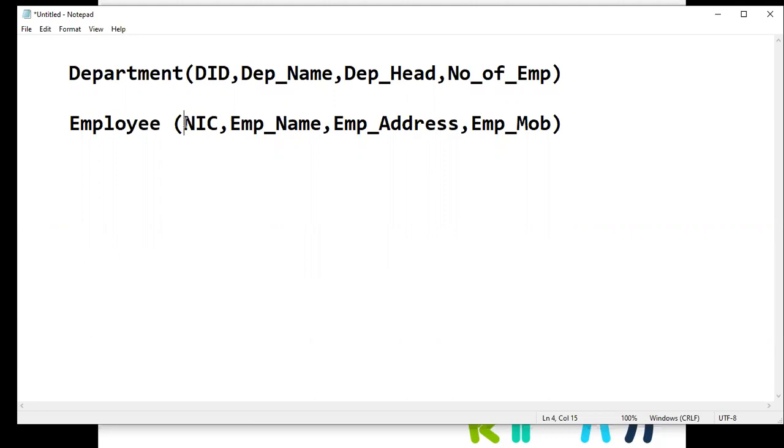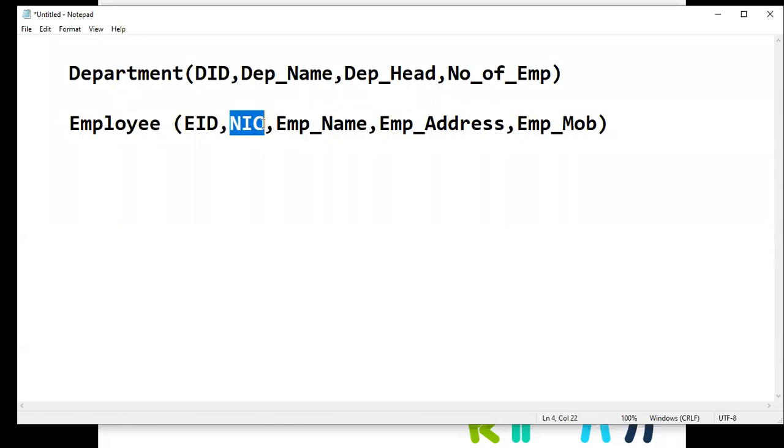So the NIC, it's a long number. Again, when the number of digits in the number is going to increase, again there can be mistakes. That possibility goes high. When the data is going to have long digits or a large number of digits, then the possibility of having mistakes also increases. Therefore, it is better to add a simple ID field as the primary key.